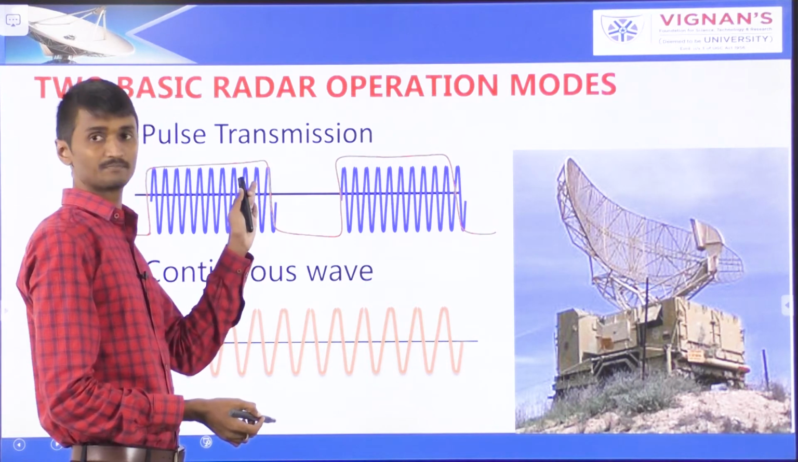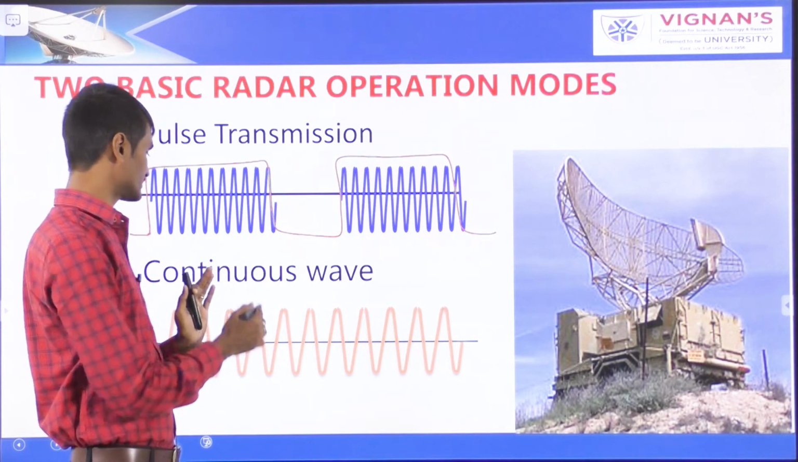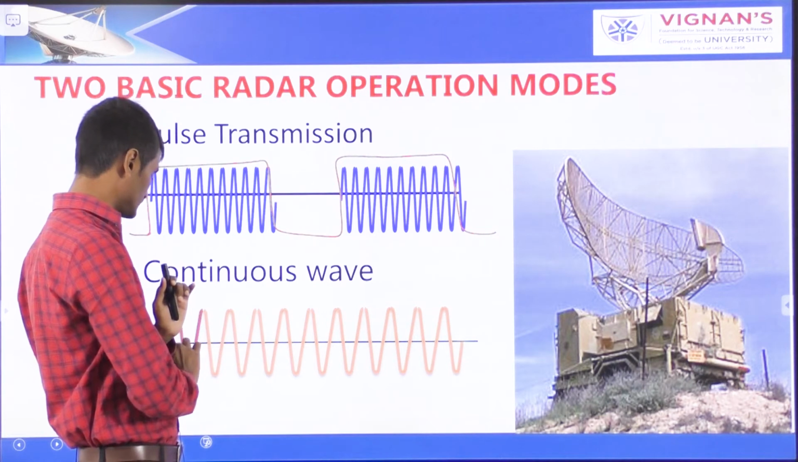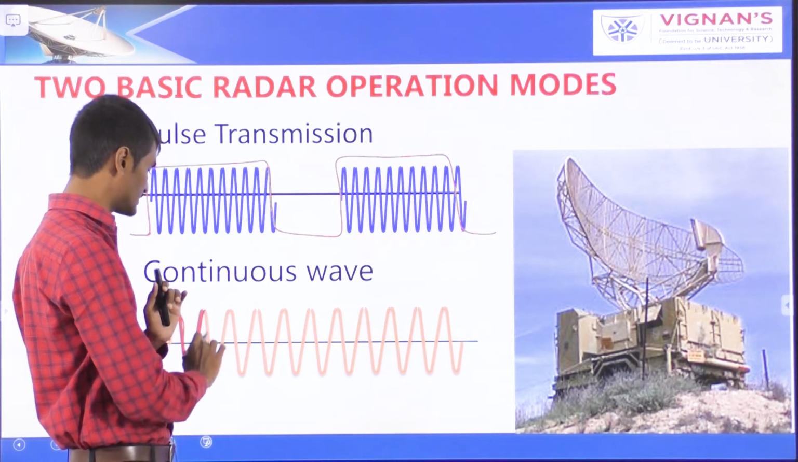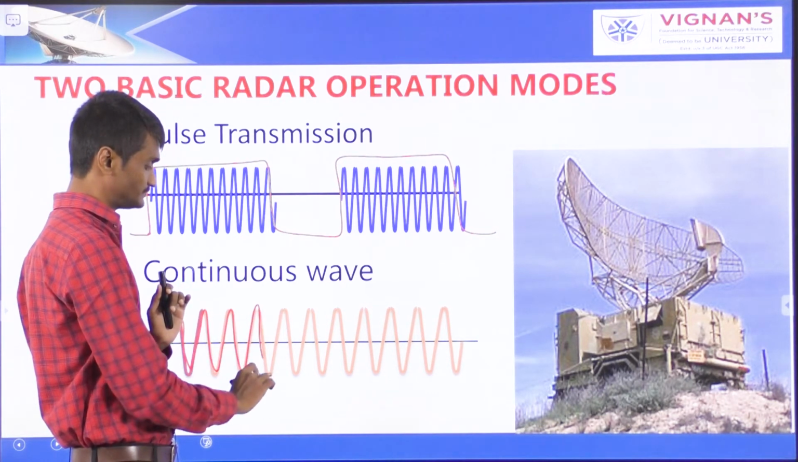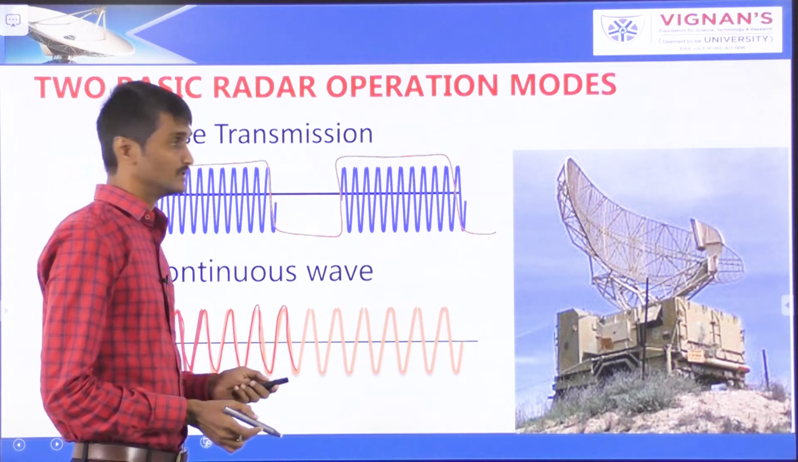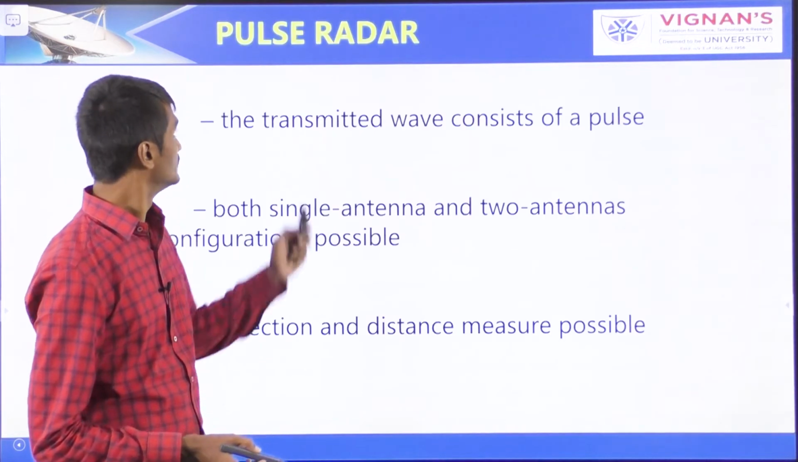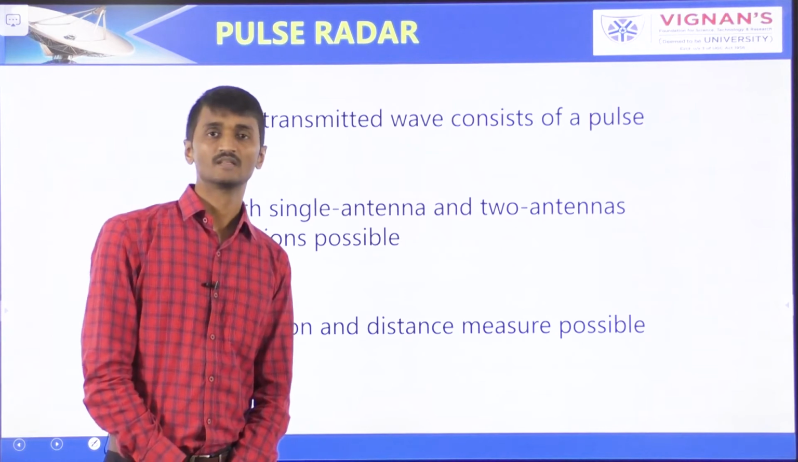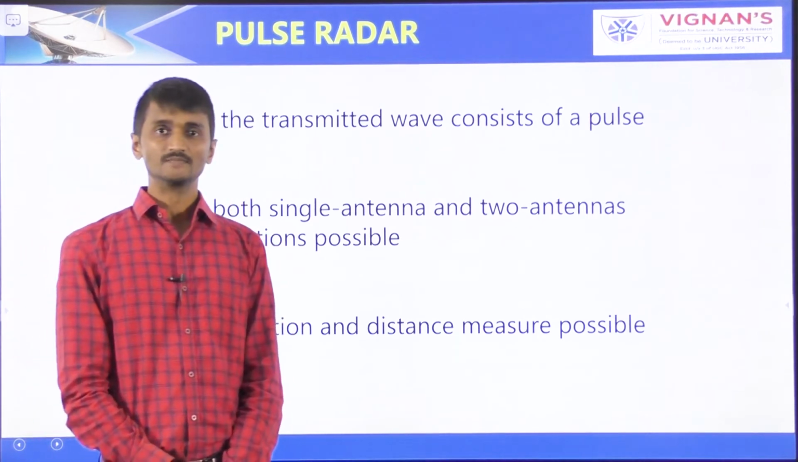So with the help of the pulse train, here it will be operated. Here in the continuous wave radar, the signal will be continuously transmitted from the radar antenna. Okay. So pulse radar. So what is pulse radar?